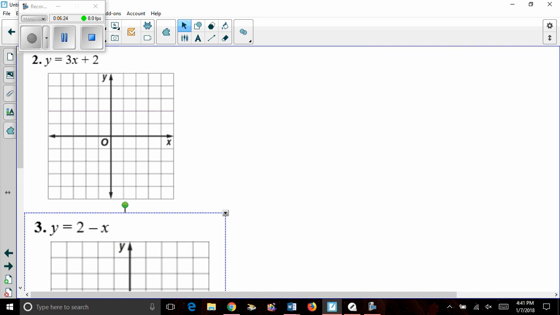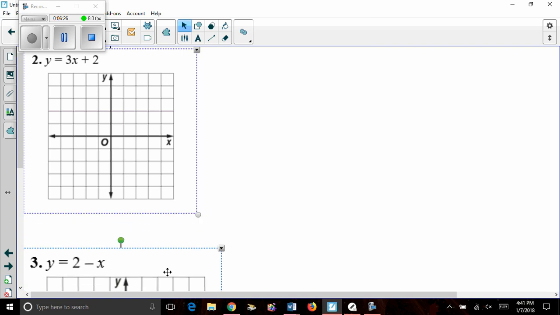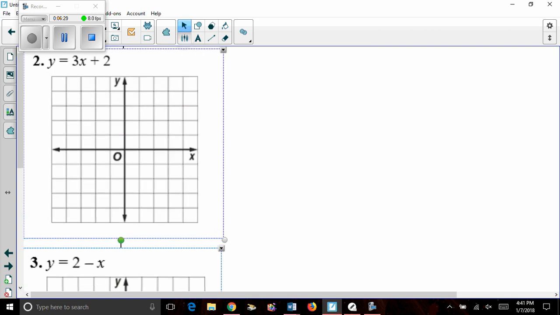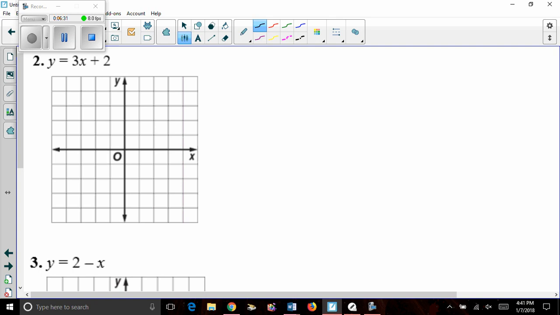Starting up here at number 2, I'm going to move that one down out of the way. Number 2, need a couple things. Well, I could create a table where I have my x, I follow it with my rule of 3x plus 2, my y, and then my x comma y.